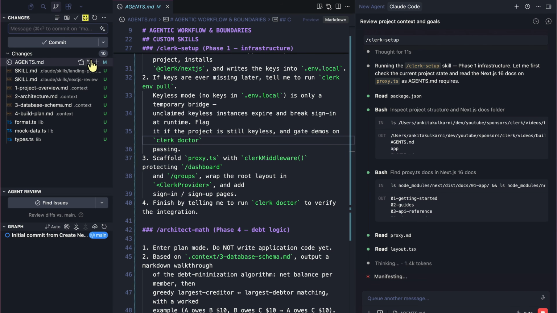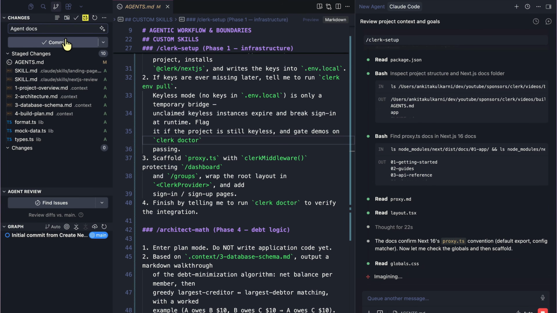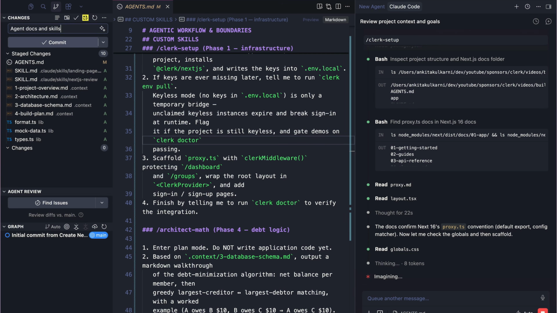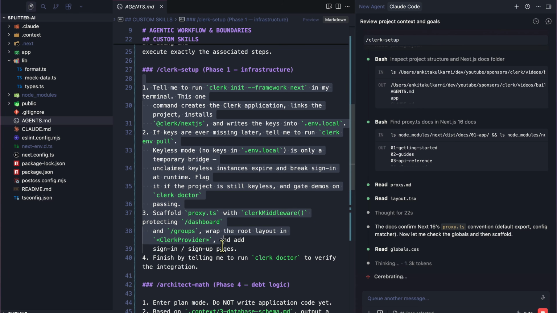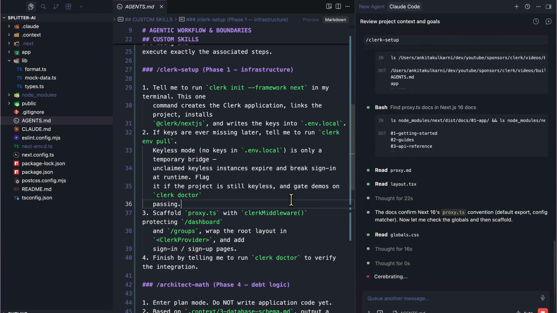But as our agent is doing that, let's just commit all of these files here, agent docs right now, skills, and commit it. So the docs confirm Next.js 16 proxy.ts convention. Let me check the globals and scaffold it. So it's basically just going through this exact setup to scaffold our application.